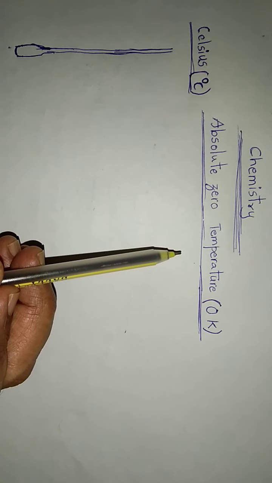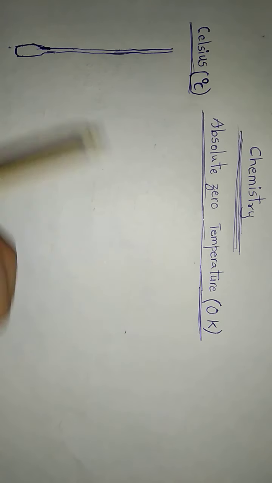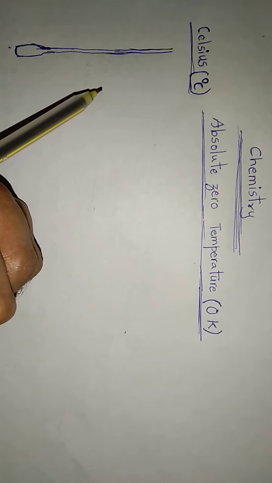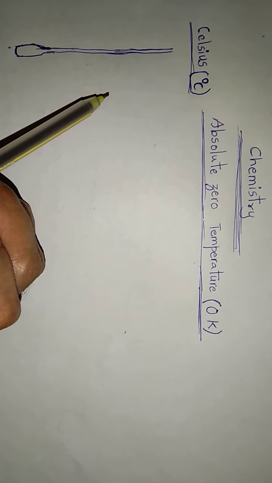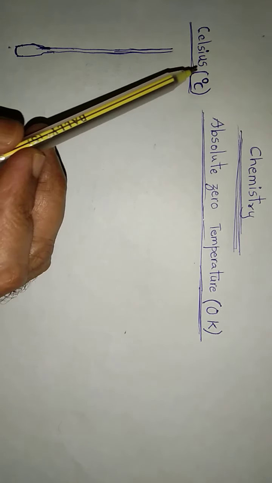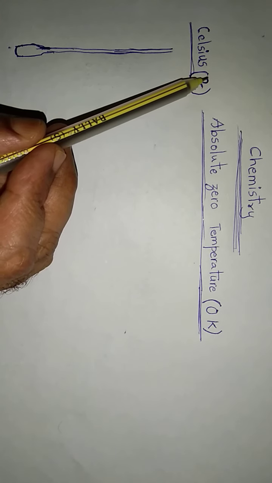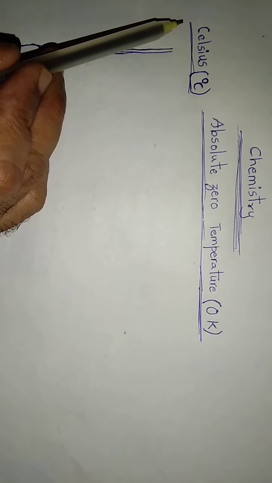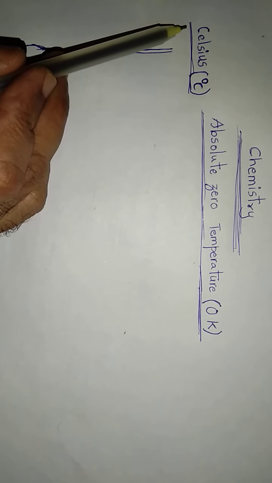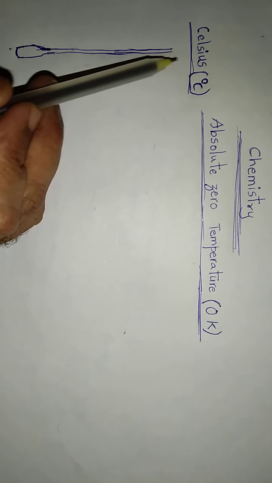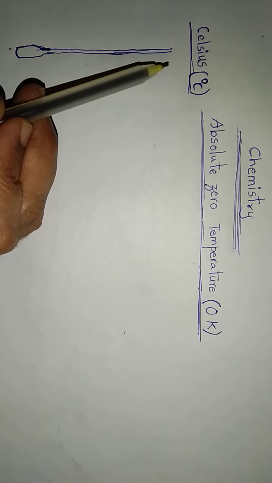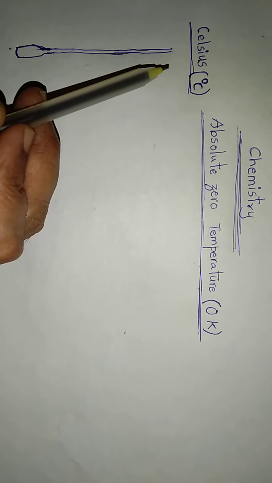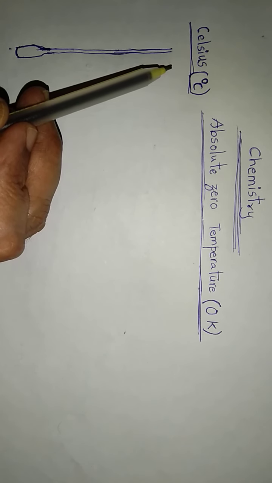Before the introduction of the unit Kelvin, we were measuring temperature in the unit called degrees Celsius. A Swedish scientist named Celsius, almost 250 years ago, had introduced the Celsius scale of temperature.